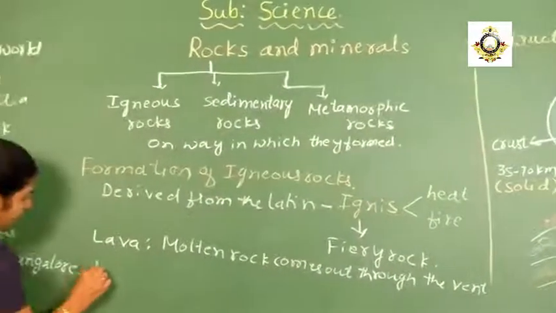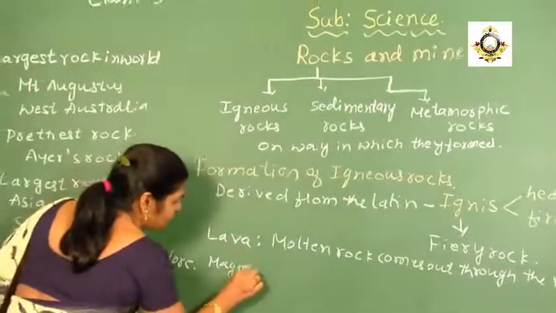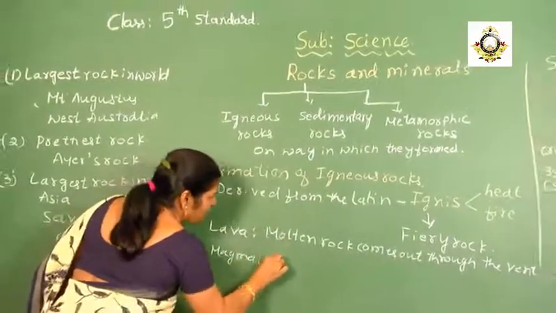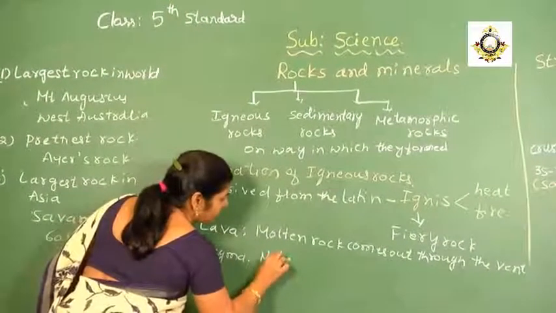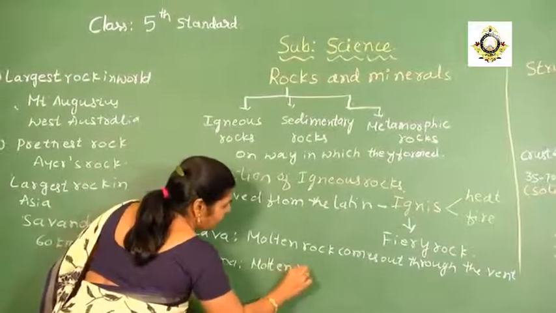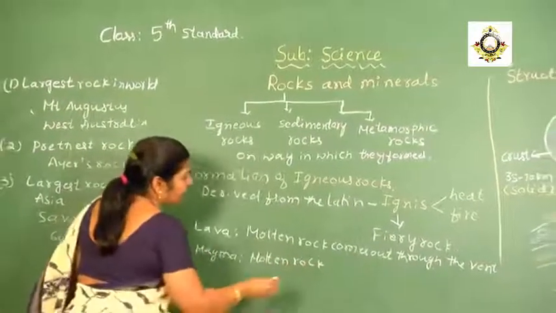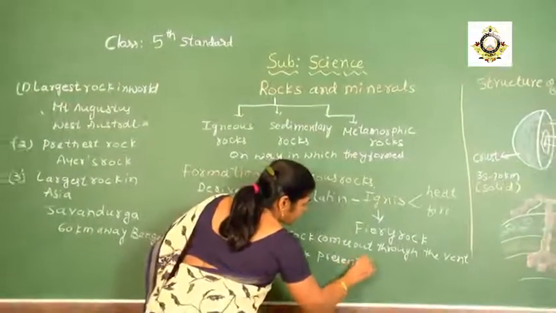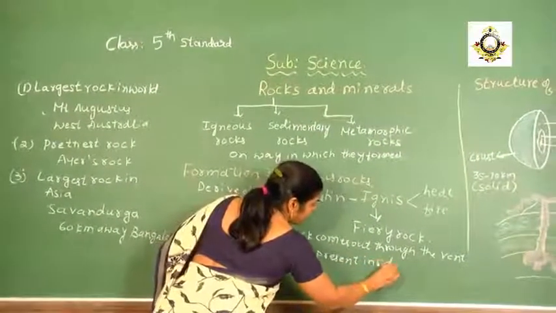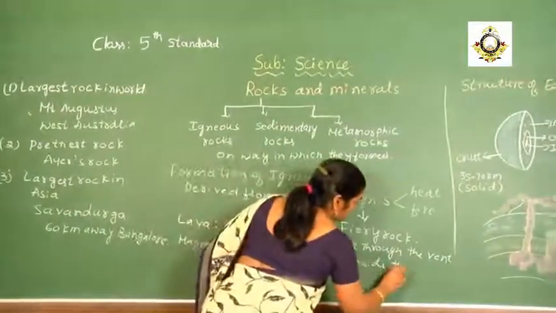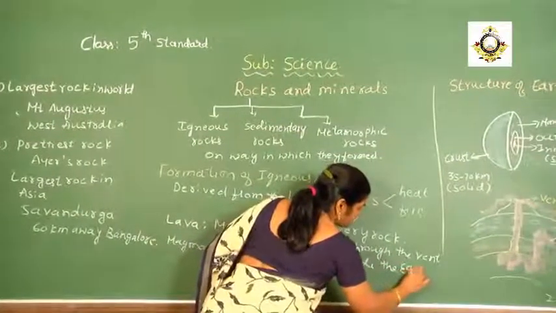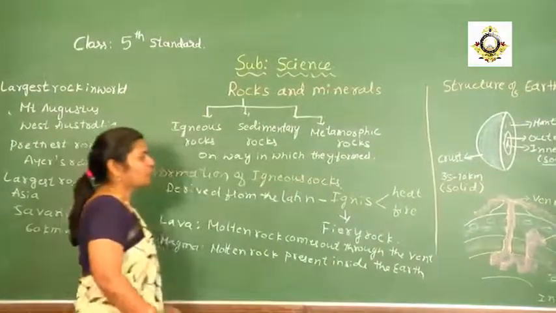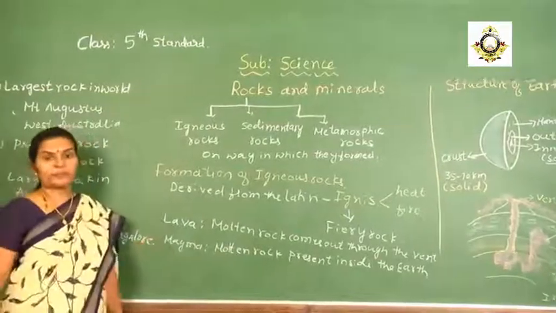Then the next one that we are going to consider is magma. It is also molten rock. So where will this molten rock be? The molten rock present inside the earth is called magma.